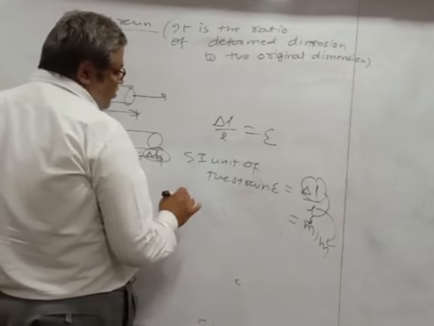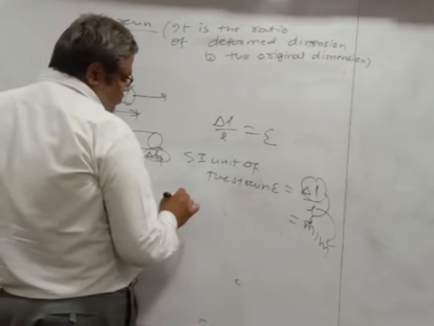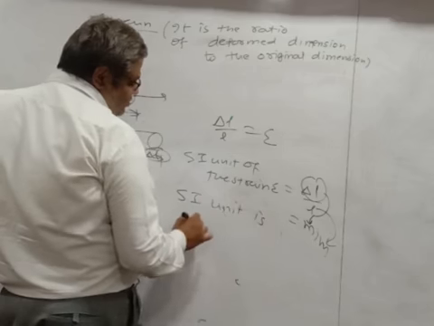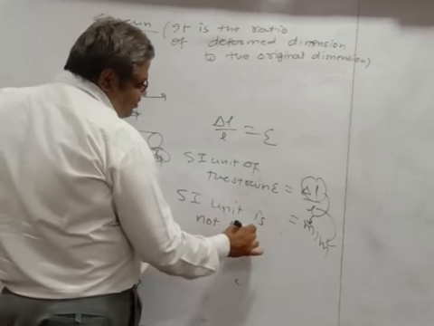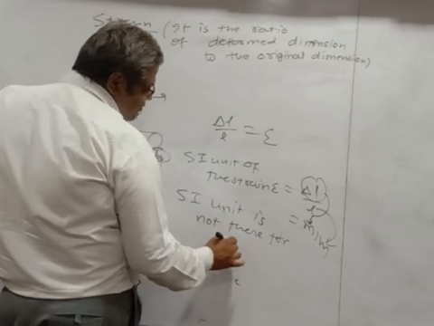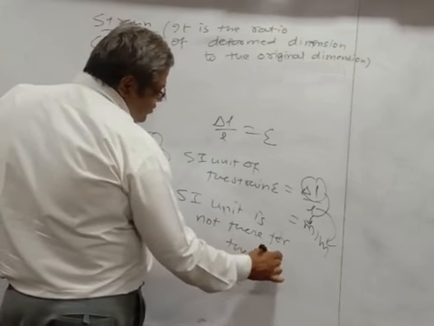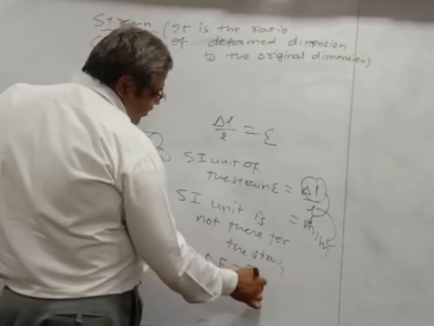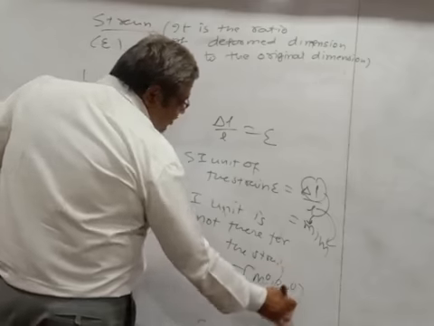So the SI unit is not there for the strain. And the dimensional formula is M0 L0 T0.